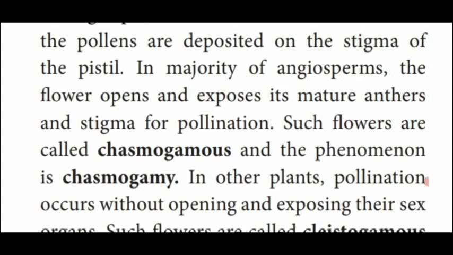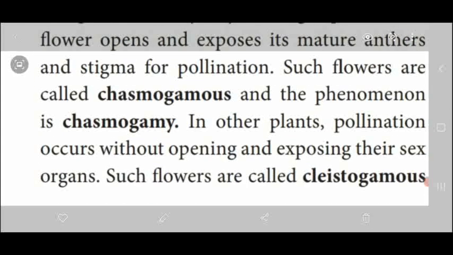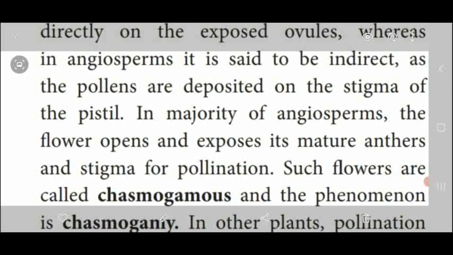In some plants, the flowers open and expose the sex organs, anthers and stigma, for pollination. Those flowers are named chasmogamous flowers and the phenomenon is called chasmogamy. So, there are two types of flowering arrangement. One is chasmogamy, another one is cleistogamy. Dear students, kindly watch the words given here.